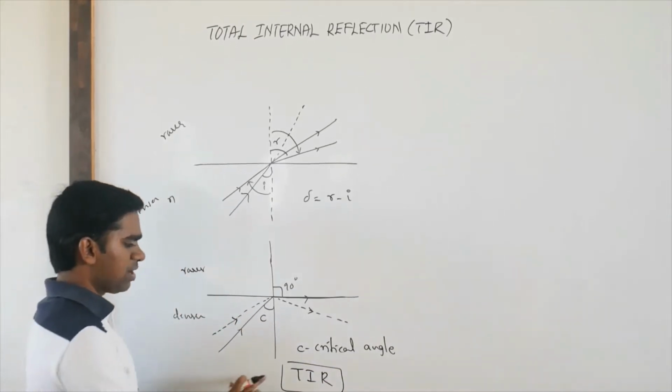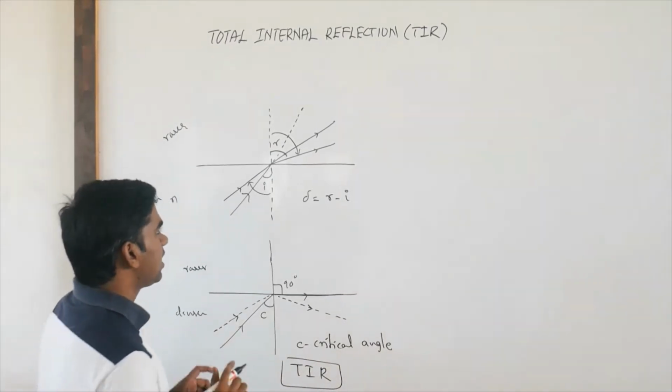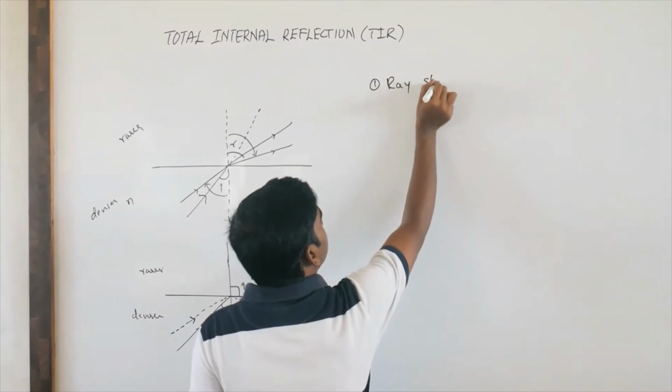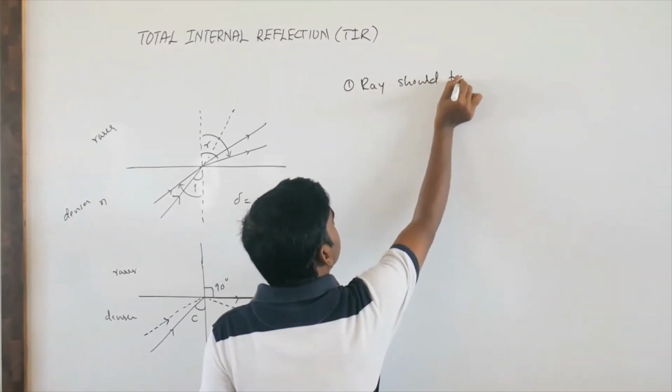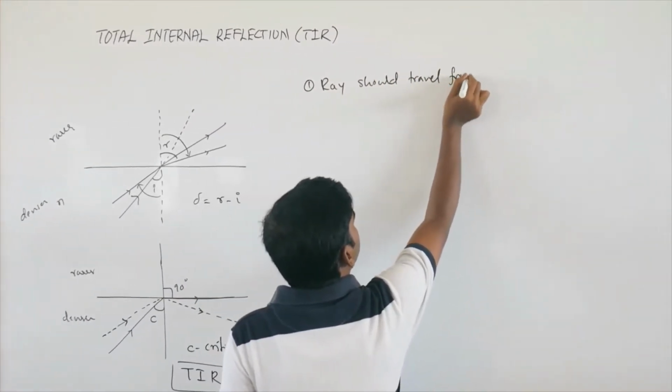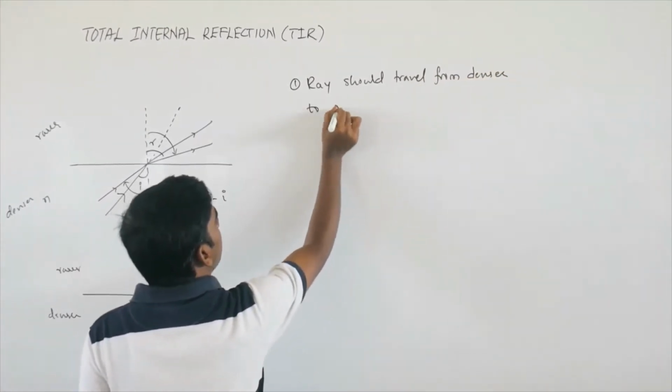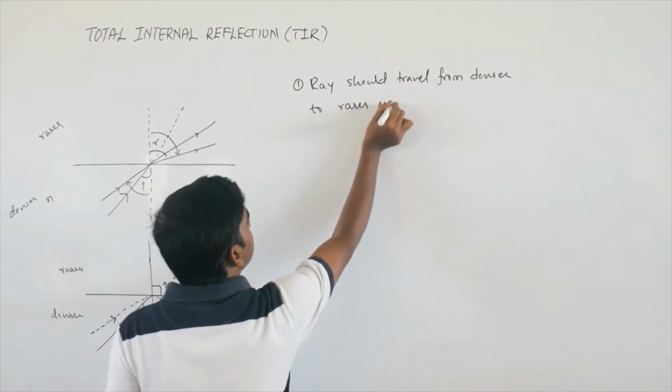Then what are the conditions for this TIR? The condition for TIR is the ray should travel from denser to rarer medium.